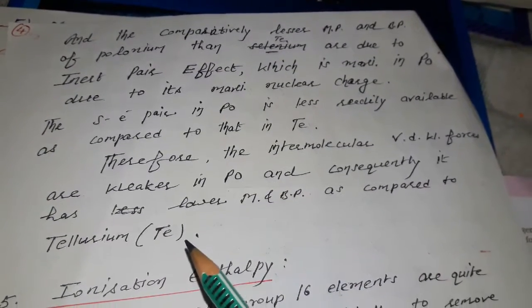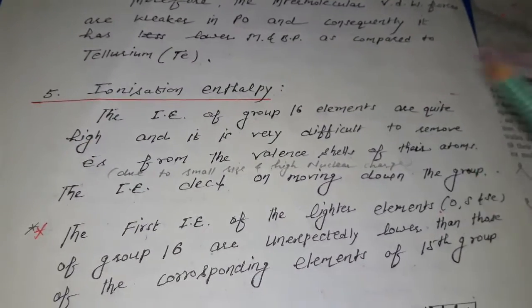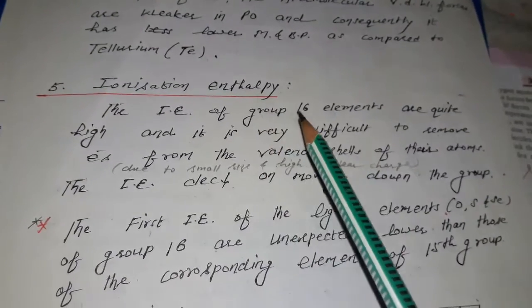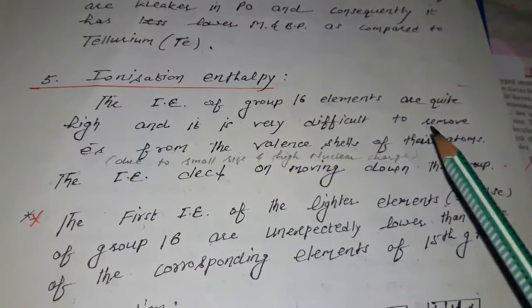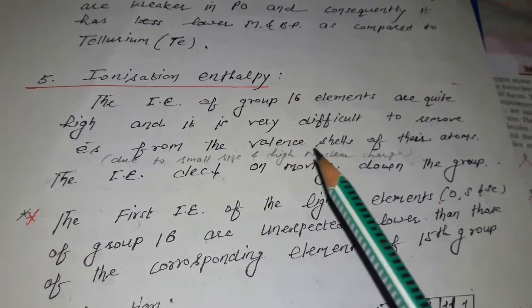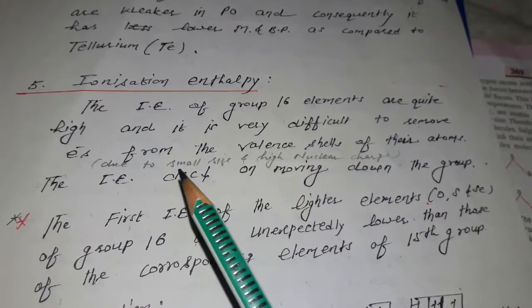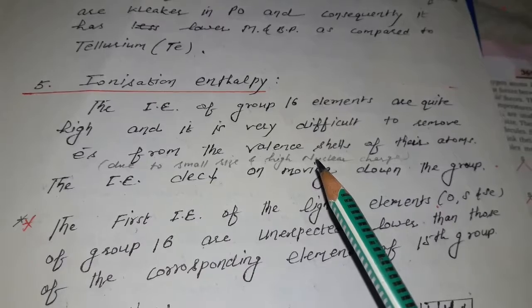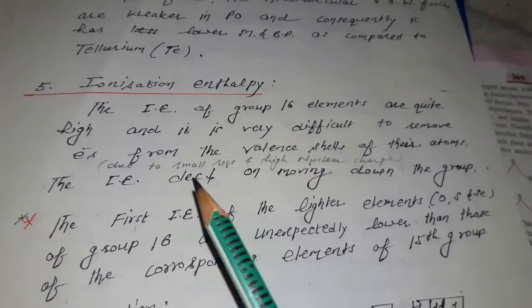and consequently it has a lower melting and boiling point as compared to tellurium. Fifth property is ionization enthalpy or energy. The ionization energies of group 16 elements are quite high, and it is very difficult to remove electrons from the valence shells of their atoms. The reason is simple: small size and high nuclear charge. So it is difficult to remove the electrons from the valence shell of their atoms.